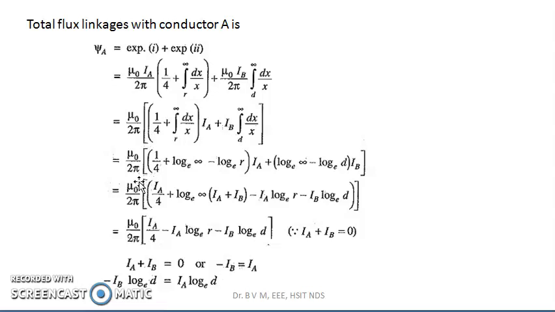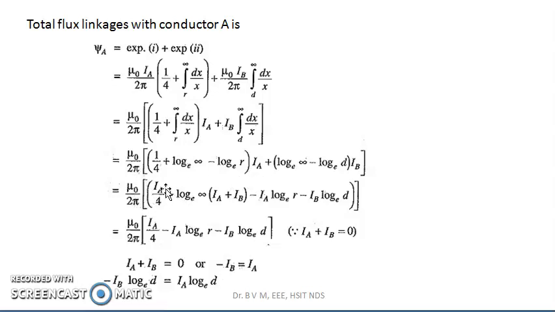You will get μ0 by 2π into 1 by 4 logarithm to the base e, natural log of infinity minus log of... this is the integration of dx by x, which is log, natural log, ln, or log to the base e, upper limit minus lower limit. Okay, this I have done. Now you simplify this. So you multiply Ia.